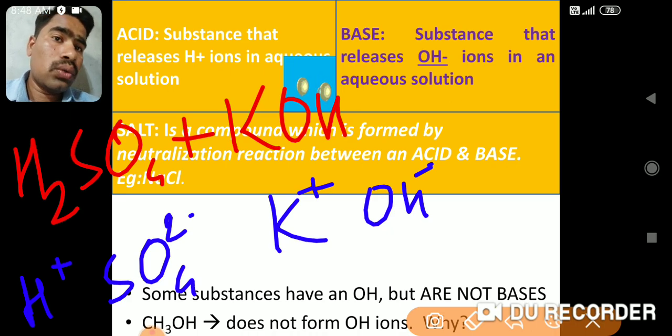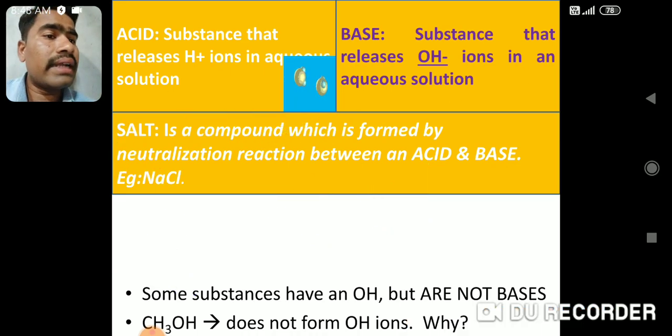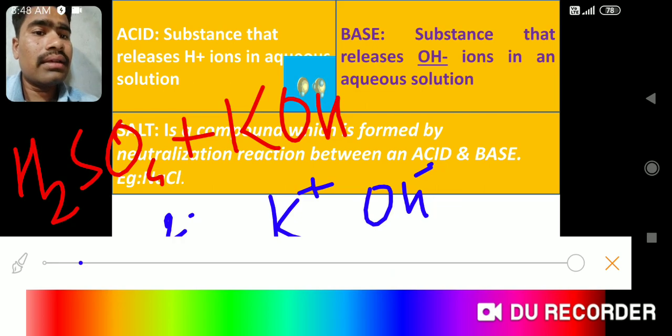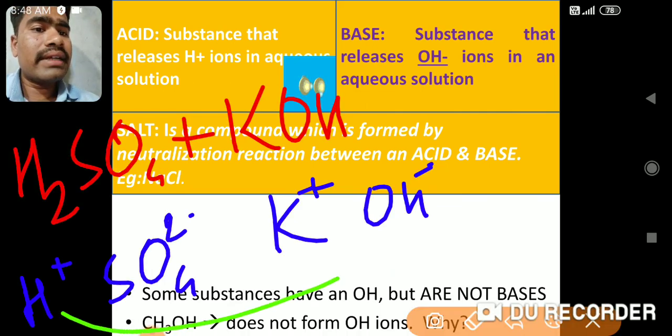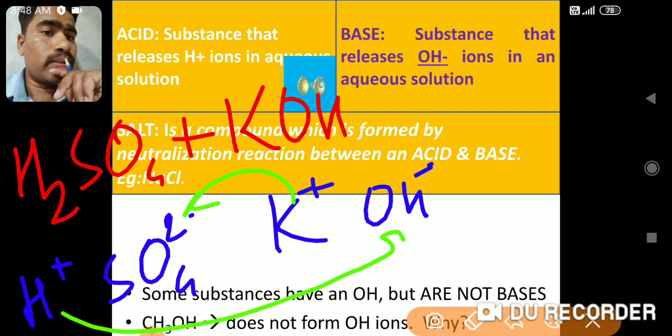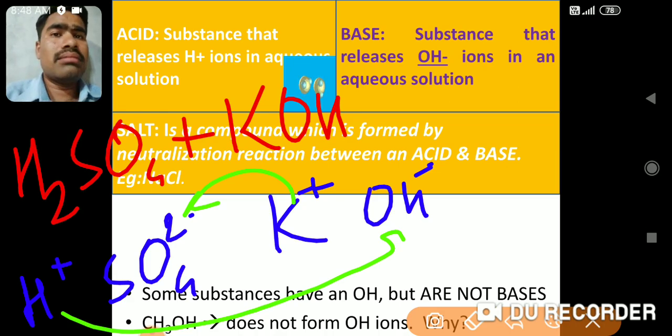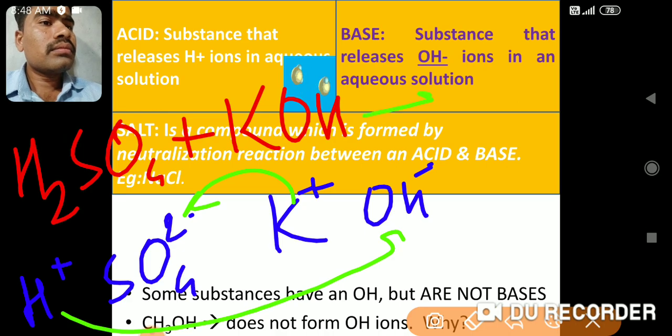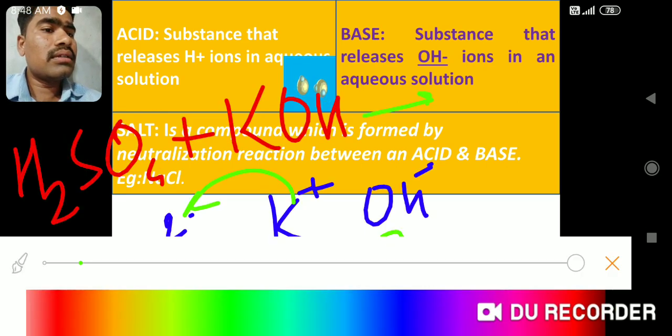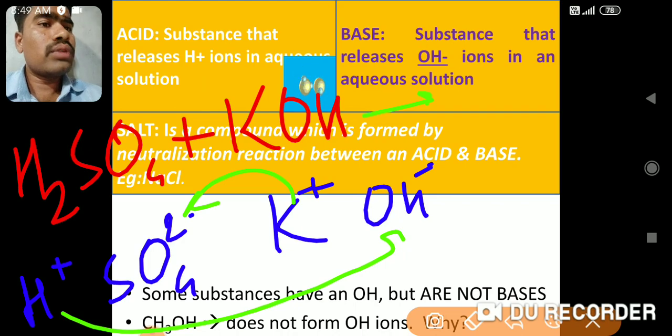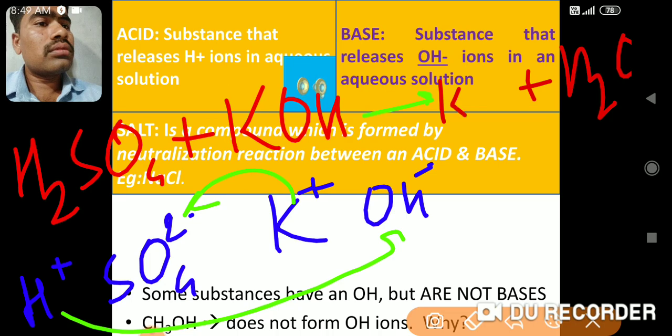So again, as I told you earlier, H plus from here will be attracted by OH minus from KOH, and K plus will be attracted by SO4 2 minus, because opposite attracts, the same rule is applicable here. And the product formed will be, you can see here, the product I'm going to write here, the same H2O, and the other product will be K2SO4.